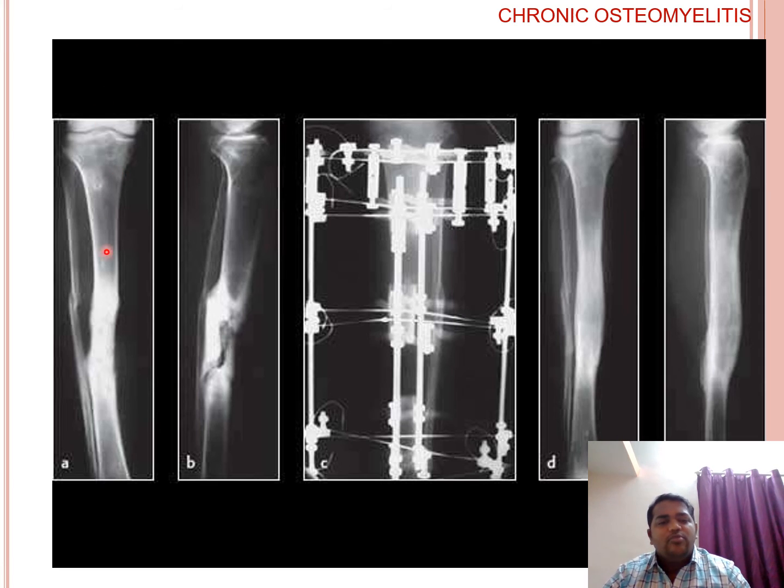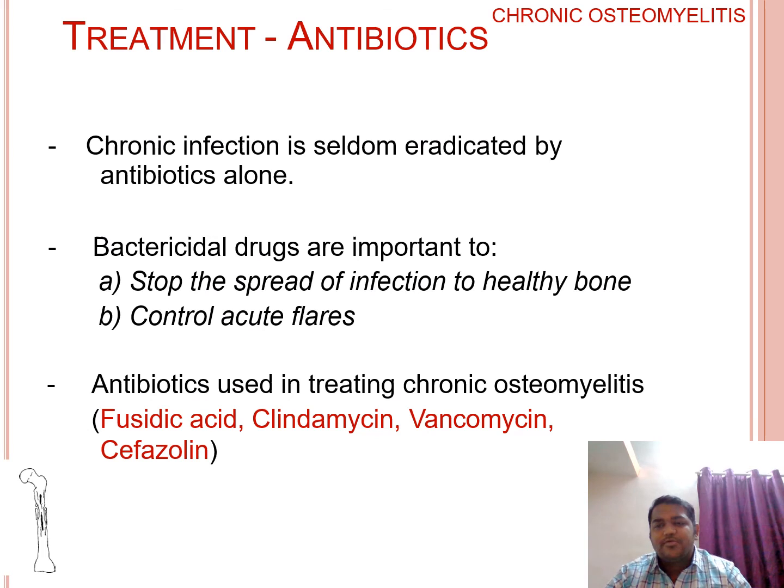So this is the X-ray of a long bone, in which we can see there is non-union at the fracture site. Along with non-union, there is infection, which is chronic osteomyelitis, and this patient was treated with an Ilizarov ring fixator. This is the follow-up X-ray after application of the ring fixator, in which we can see how the callus has been formed and the fracture has healed neatly and cleanly with good callus formation, and there is no infection at the fracture site also.